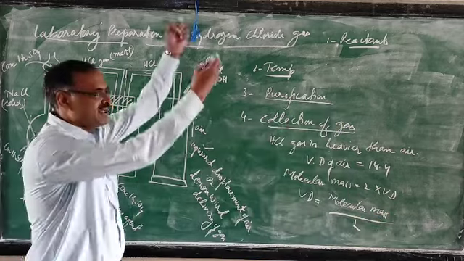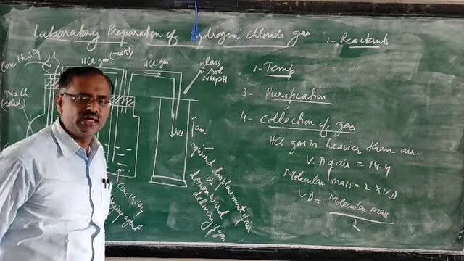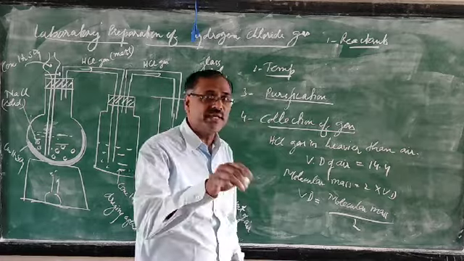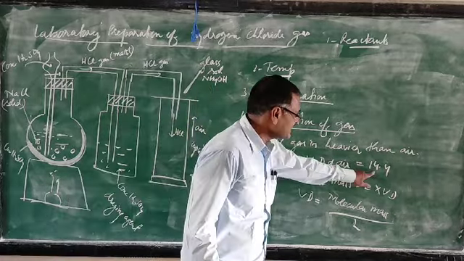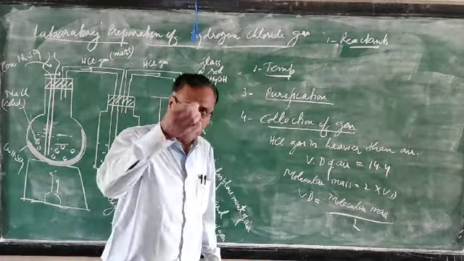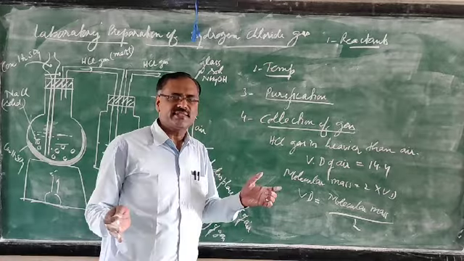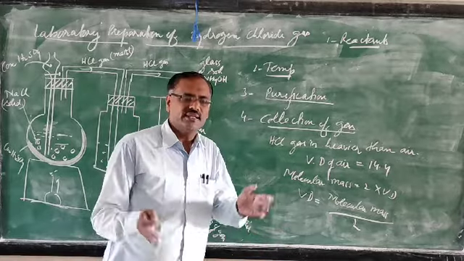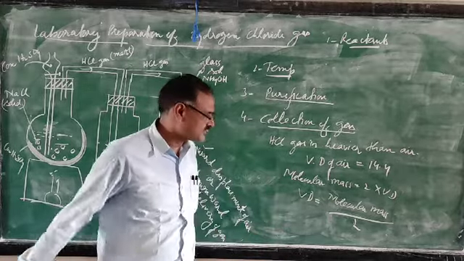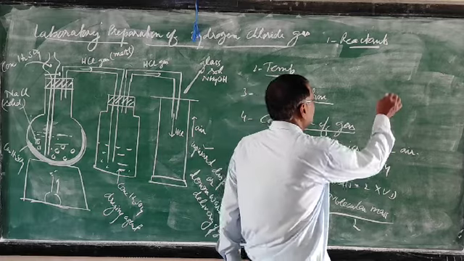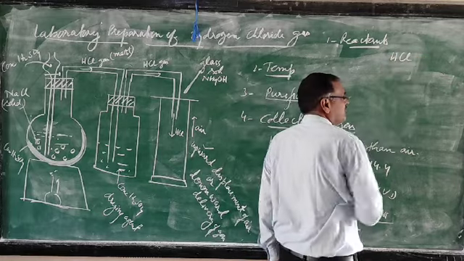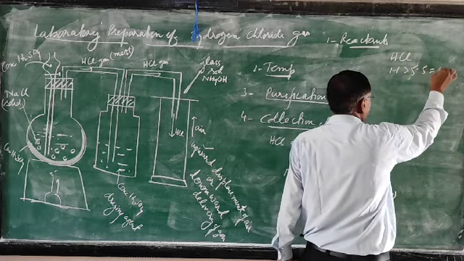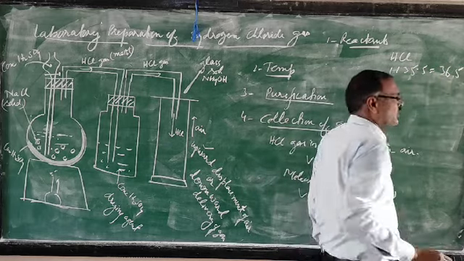For any gas you can calculate the vapor density by using this formula, and if the vapor density is more than 14.4, that gas will be heavier than air. If the vapor density is less than 14.4, that gas will be lighter than air. And if the vapor density of the gas is approximately 14.4, you can say that gas is as heavy as air.